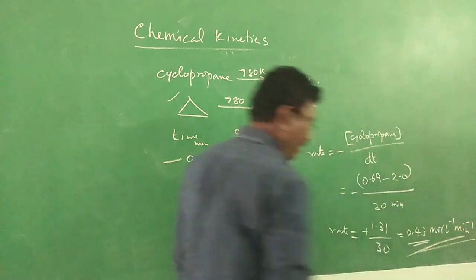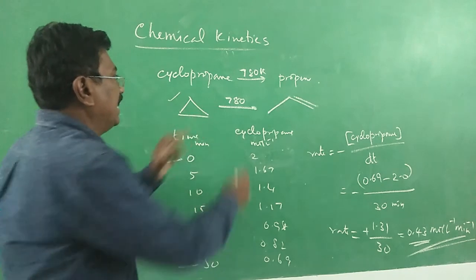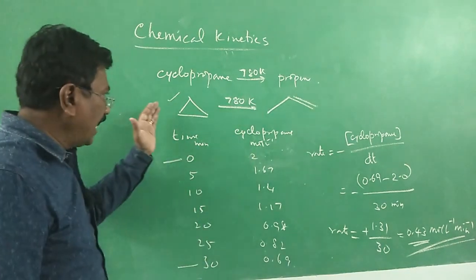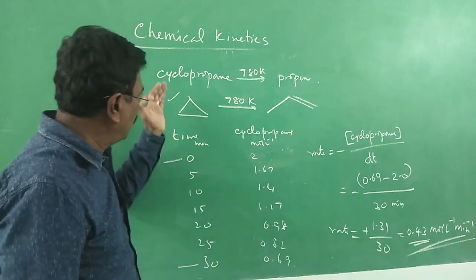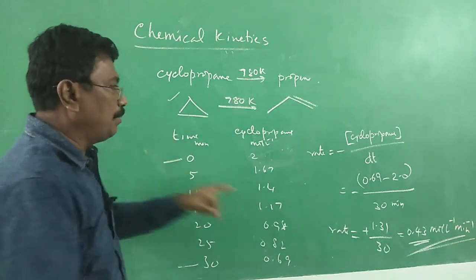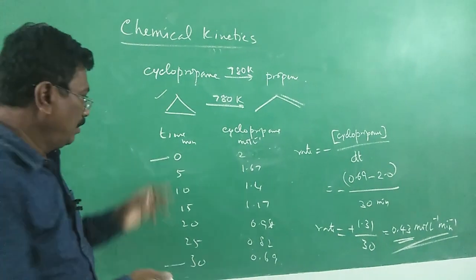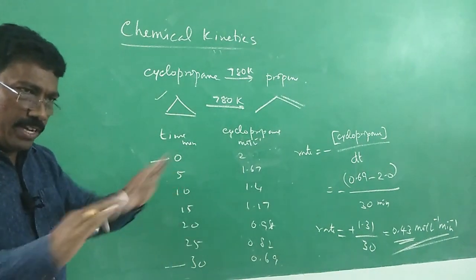This is the average rate. For a 30 minute duration, when it is heated at 780 Kelvin, the cyclopropane is converted into propene. For this reaction, the rate is found to be this much, 0.43 average.